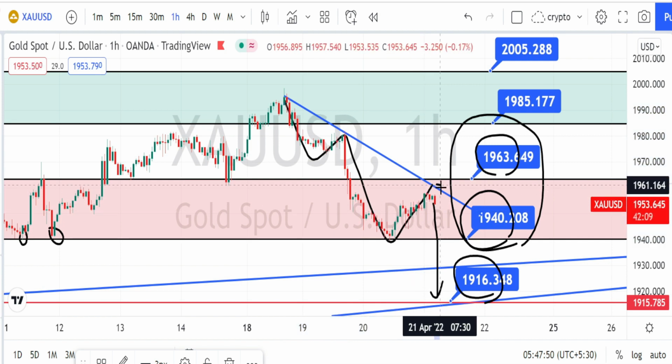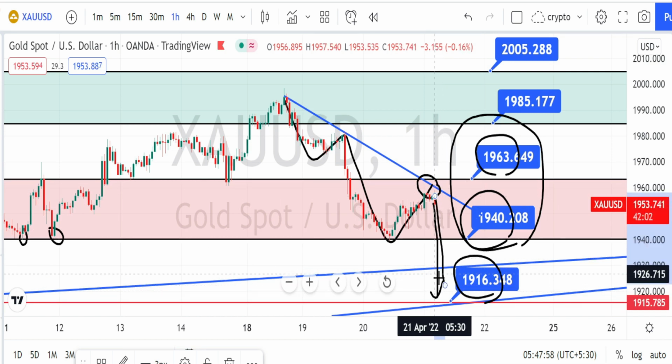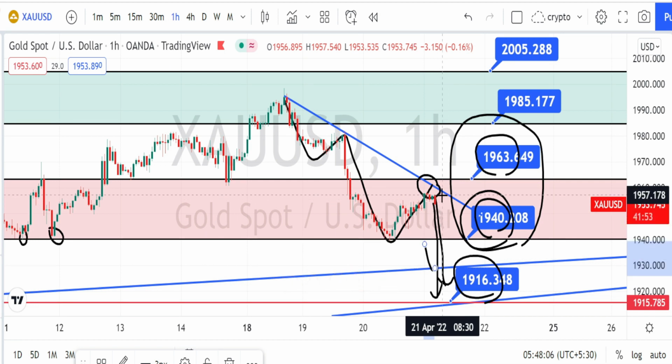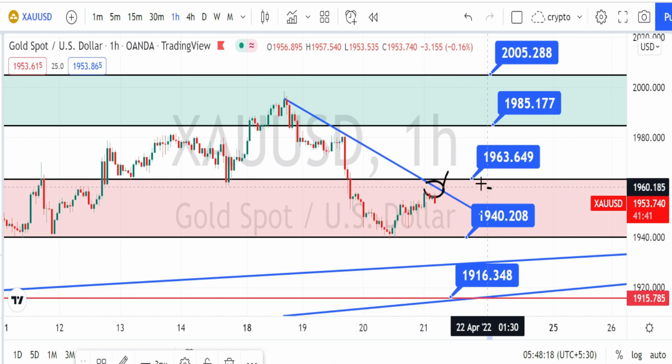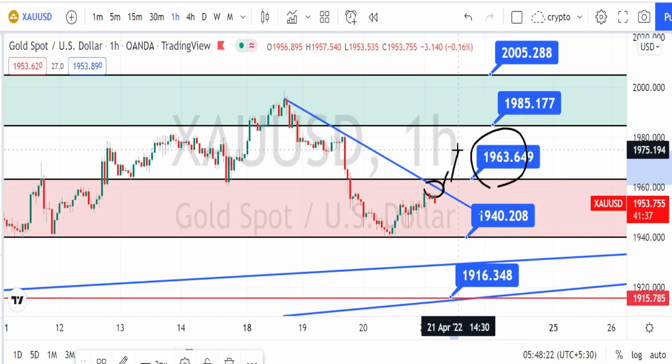And overall, price action in hourly time frame is in a very nice bearish trend reversal. Currently the price action has taken resistance from this trend line and got rejected from this level, and it is in a trend reversal. Or if you want to take a bullish side trade, wait for it to break this trend line or the resistance level of 1963 in order to take a bullish side trade.